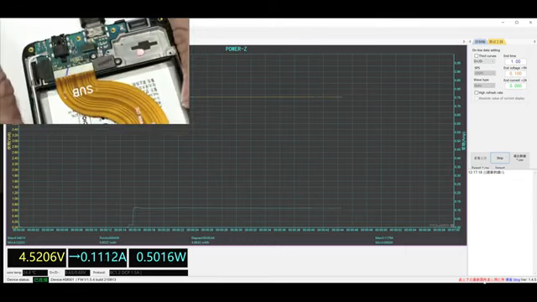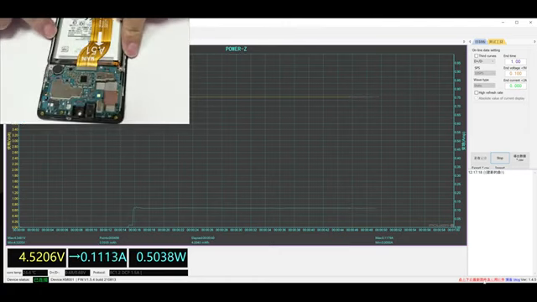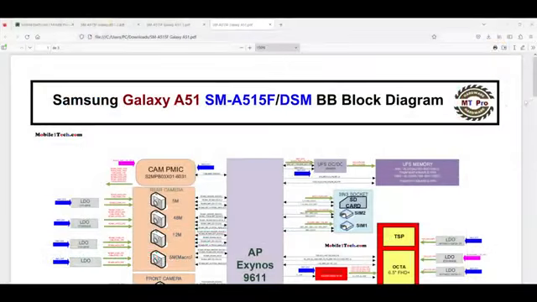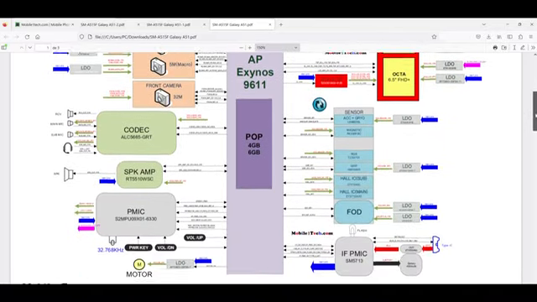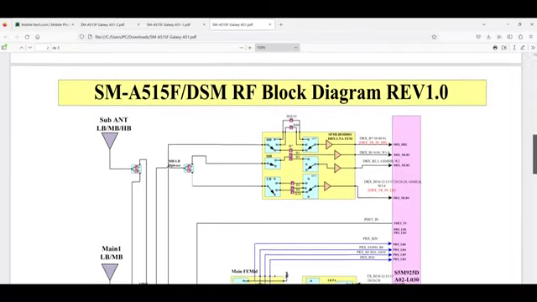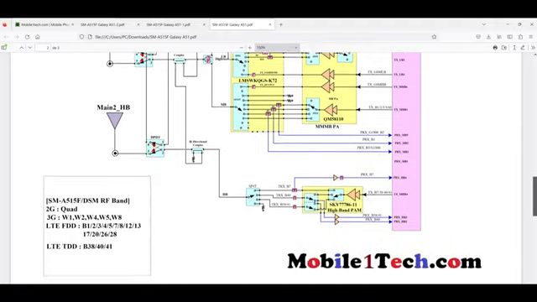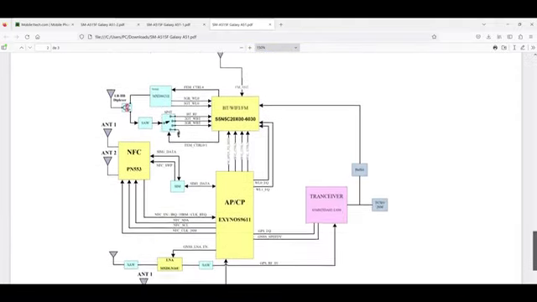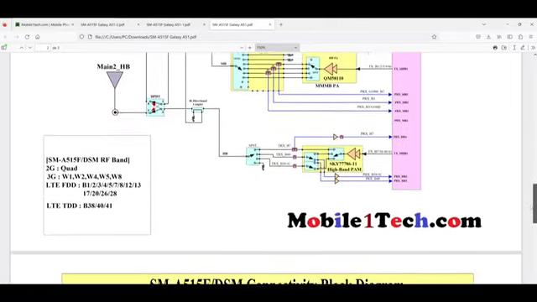Let's put into practice what we have learned in this course. To solve a device with problems in the motherboard, we can opt for two methods. The first is to rely on schematics, diagrams, and service manuals, and the second is to rely on our experience and make measurements on the motherboard without the help of the schematics. We start by quickly analyzing a block diagram.